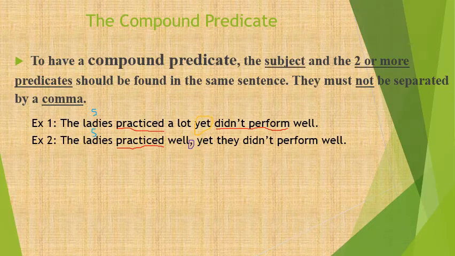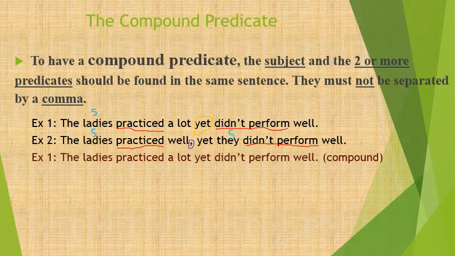Even though I have yet here in the second part of the sentence, after all, it's not in the same part. So I have a new subject, which is they, and my verb is didn't perform. This means that practiced a lot, yet didn't perform well is considered to be the compound predicate.